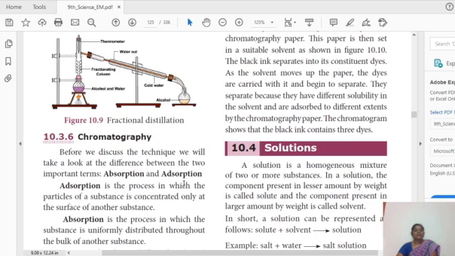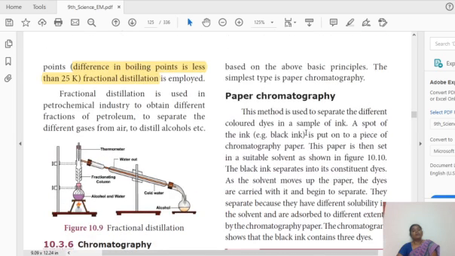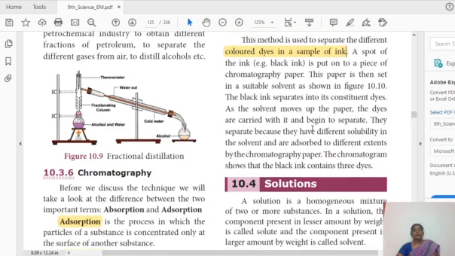Okay, and then we discussed chromatography. Here adsorption and absorption are important, and we already discussed paper chromatography. This is one type of chromatography which is used to separate the different colored dyes in a sample of ink. For separating the various colors of dyes in a sample of ink, we are using paper chromatography.